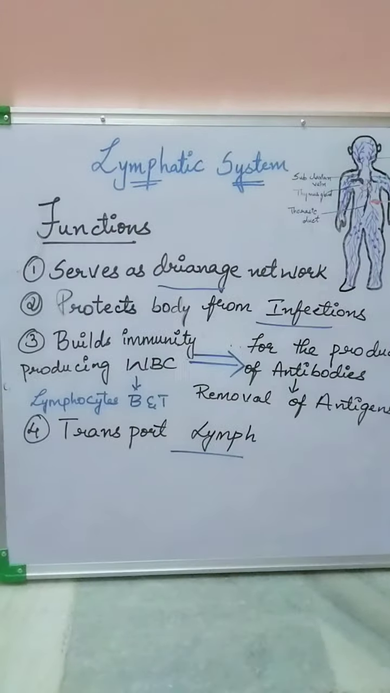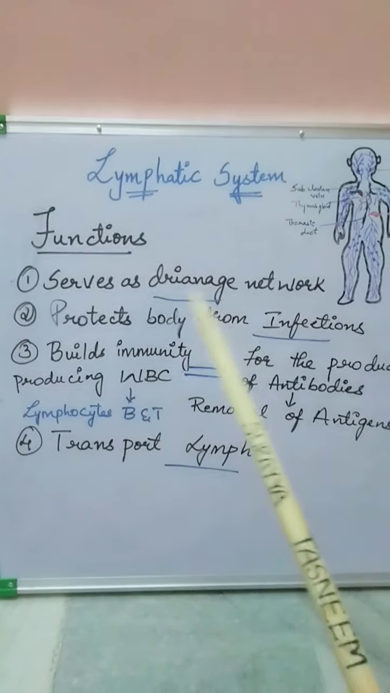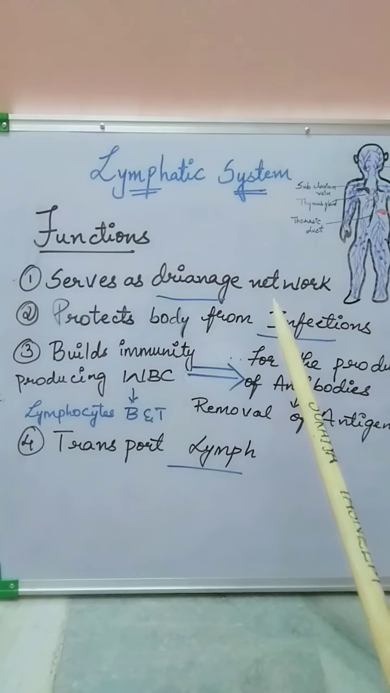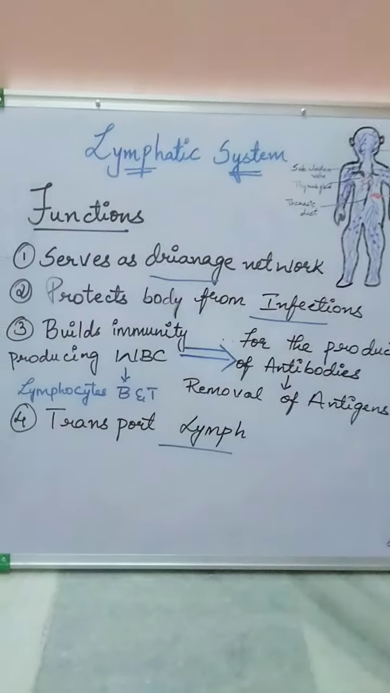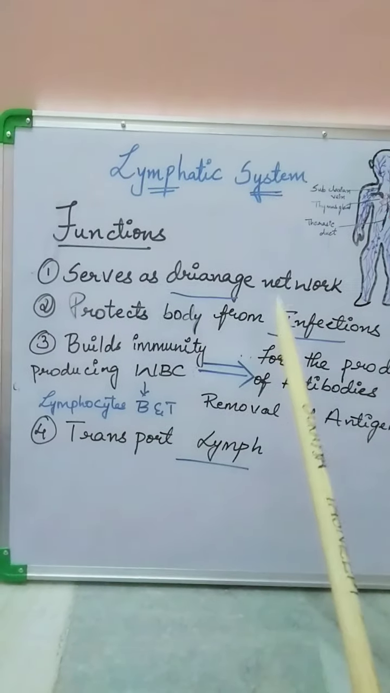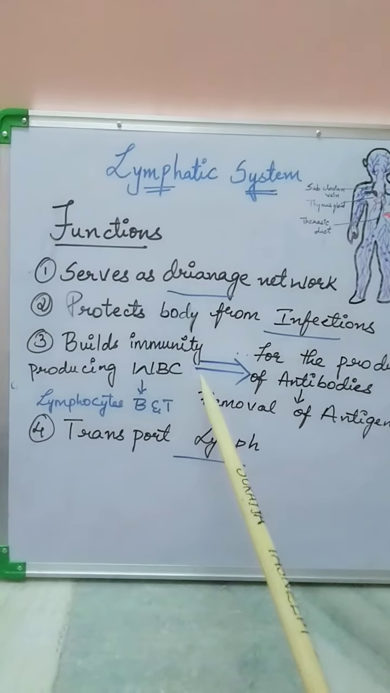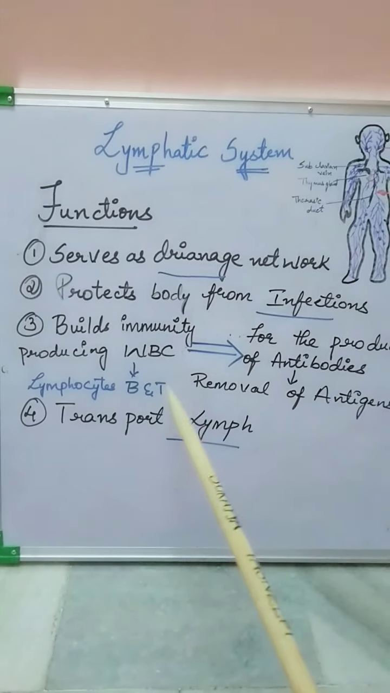Now let us understand about the functions of the lymphatic system. As we all know, it acts like a drainage system, that is, by the removal of the lymph fluid accumulated in the tissues and sending it back into the bloodstream. It protects the body from infections. It builds immunity by producing different WBC cells, that is lymphocytes, B and T cells.